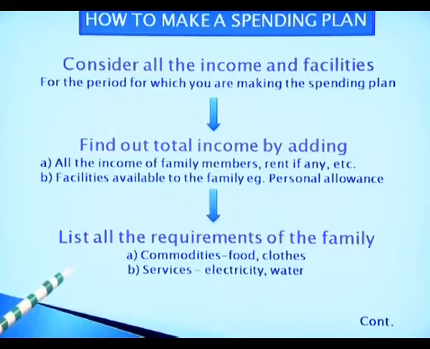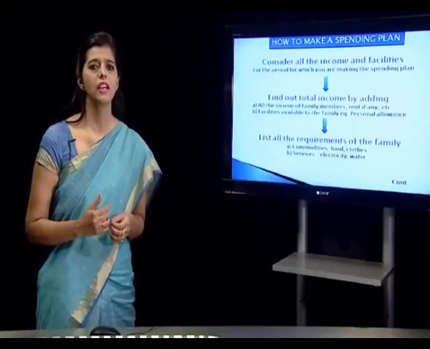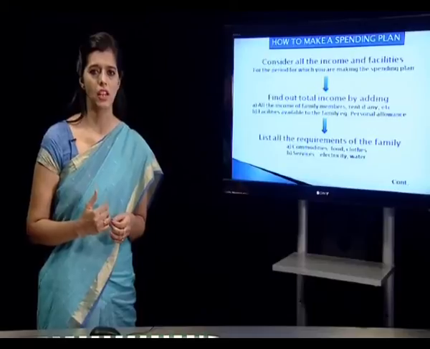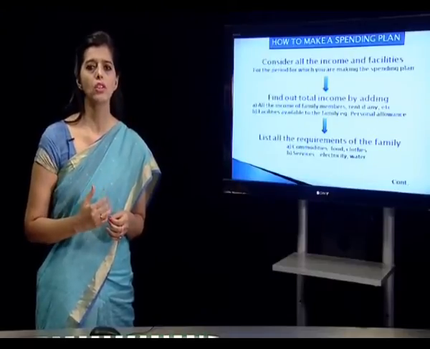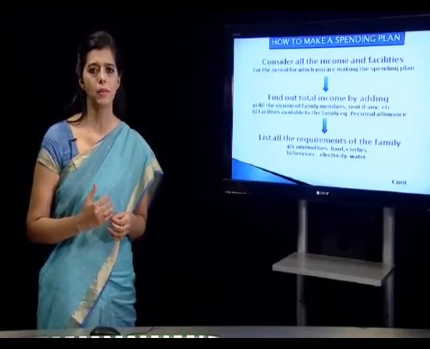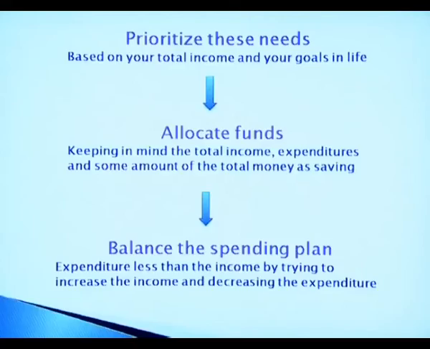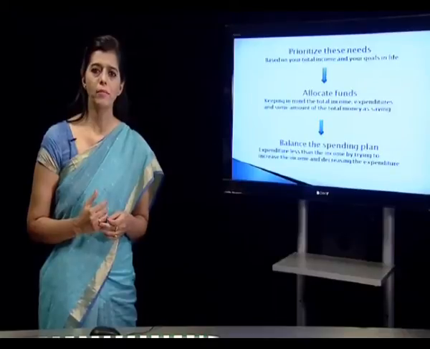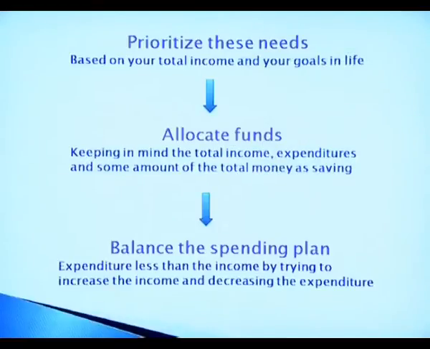Then in the third step, we list all the requirements of the family. Family members need different things. They need different goods, they need different services, there are different lists of commodities which they need. We have to list all those commodities which all the family members need. Now every family member has a different need. Maybe one family member needs a car, he needs education, he needs to buy clothes, he needs to have food.